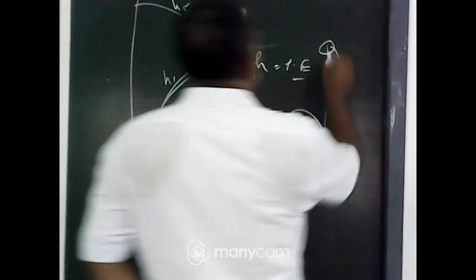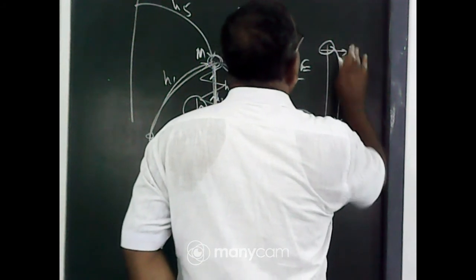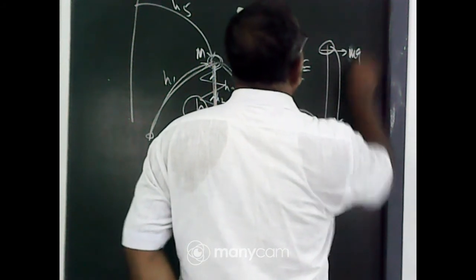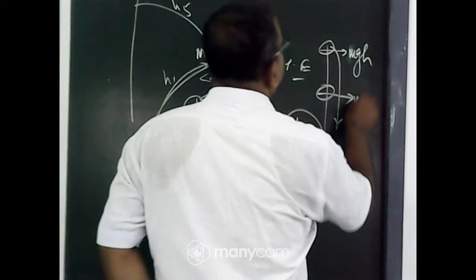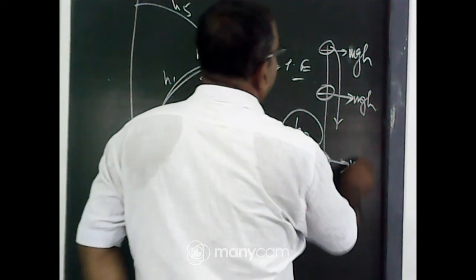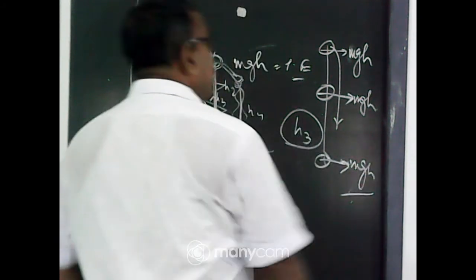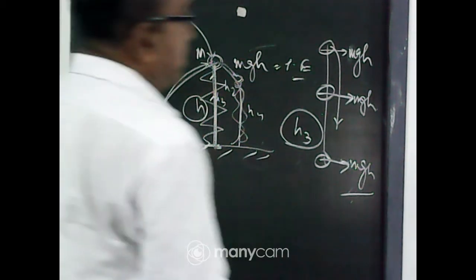You calculate it: at this point the total energy equals m into g into h. At that point the total energy is m into g into h. Here also m into g into h. So the mechanical energy will be conserved.